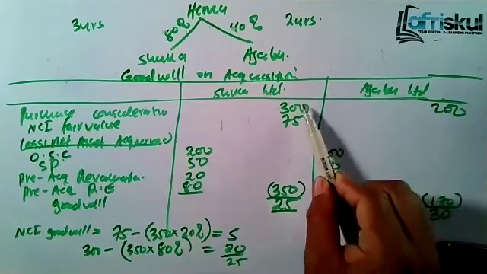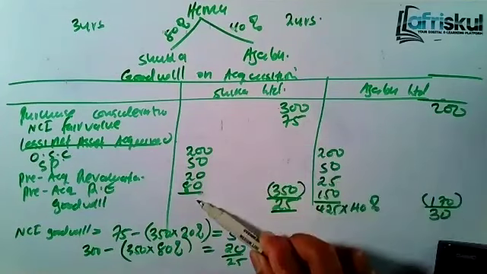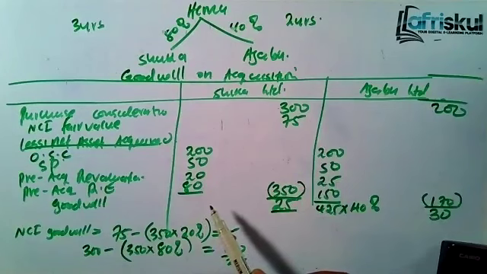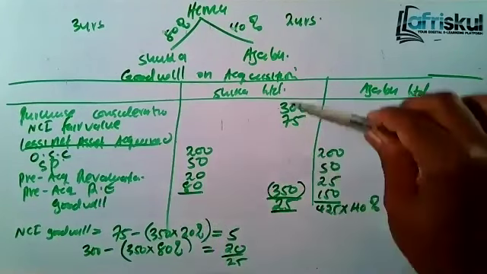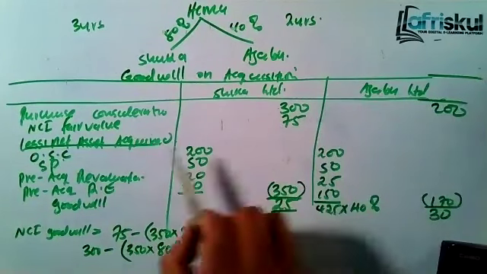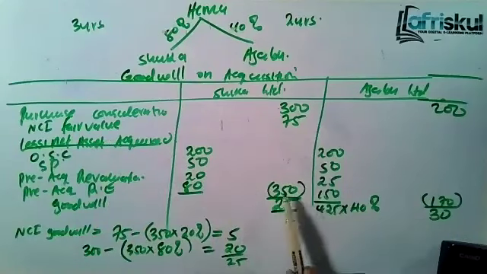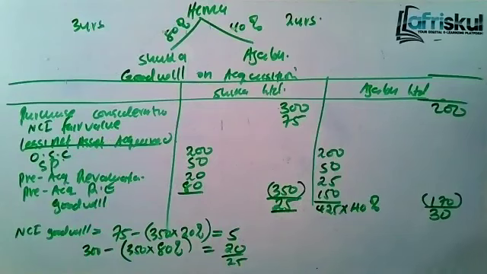You take the 300, you don't add the NCI. You take the total net asset, which is 350, but you multiply by 80%. Then you get the difference. Or still you can use this: you take the purchase consideration, you add the NCI fair value directly, then you minus the net asset directly. So that means our goodwill is 25 and 30.